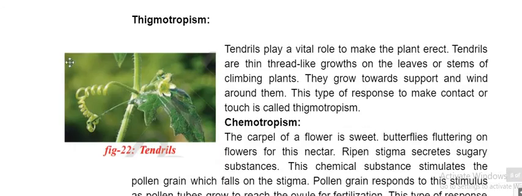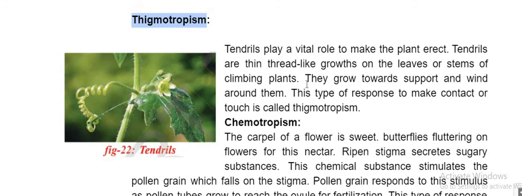Thigmotropism. Did you observe the tendrils? Some plants can't stand, like the money plant. Can they grow erect? No, all plants can't grow erect. Money plant is there, like this is karela. They can't grow straight. So what do they do? They create tendrils. They are thread-like structures. They will wind around the support and grow.